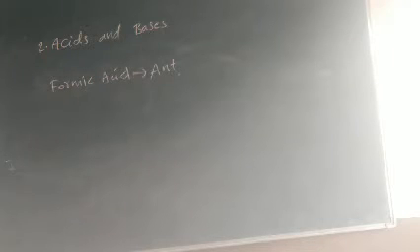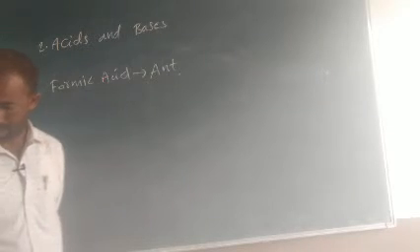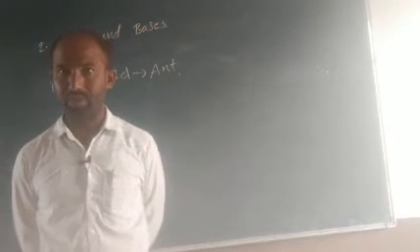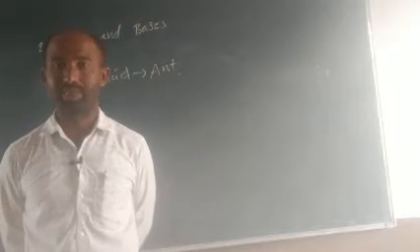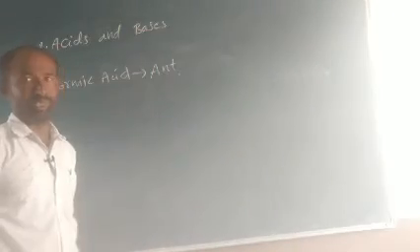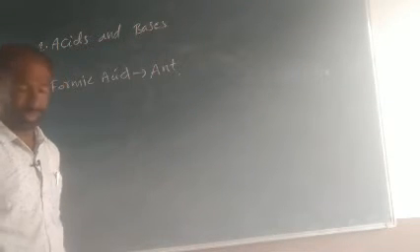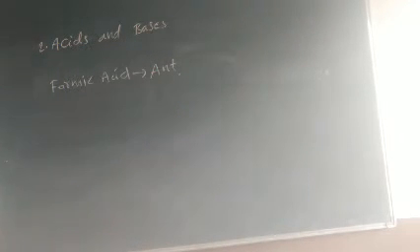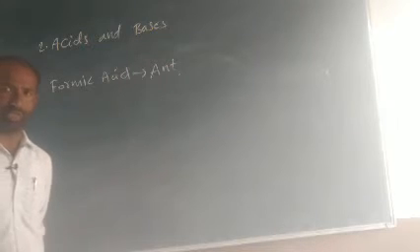Tannic acid in tea. Oleic acid in olive oil. Stearic acid in fats. Tartaric acid in grapes and tamarind. Palmitic acid in palm oil. Ascorbic acid is present in amla, the emblica fruit. Uric acid is present in urine. These acid names and substances are given in table 5.